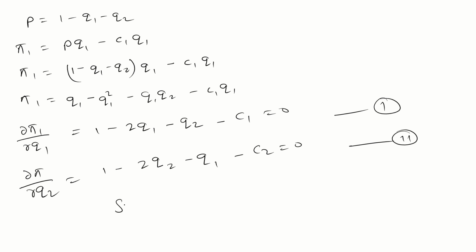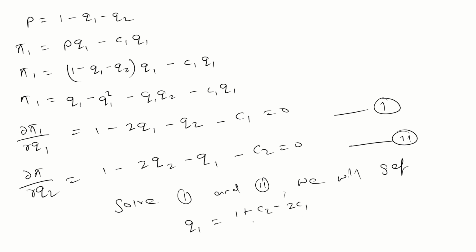Just solve it. Guys, two equations, two variables. Just find out the values of Q1 and Q2. So solve equations 1 and 2. What is the value of Q1? Just solve it guys: Q1 is equal to 1 plus C2 minus 2C1 divided by 3.